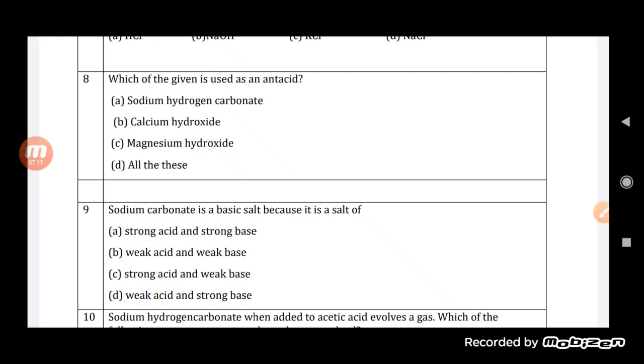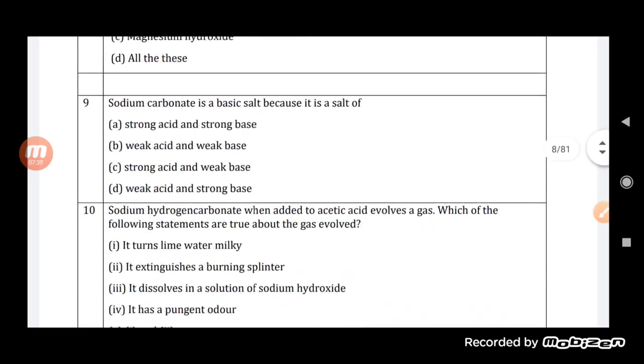Sodium hydrogen carbonate is something we use as a base, where it is used as an antacid in order to reduce the effect. Although magnesium hydroxide and calcium hydroxide are also there, the answer will be sodium hydrogen carbonate. Baking soda is a mild one, so we prefer it to remove the acidity.